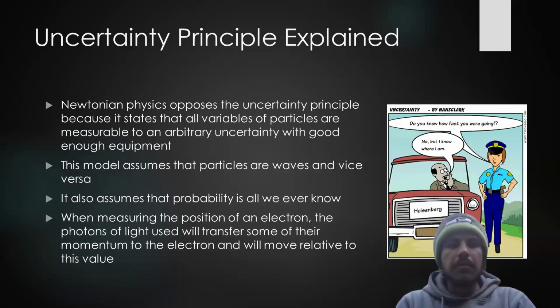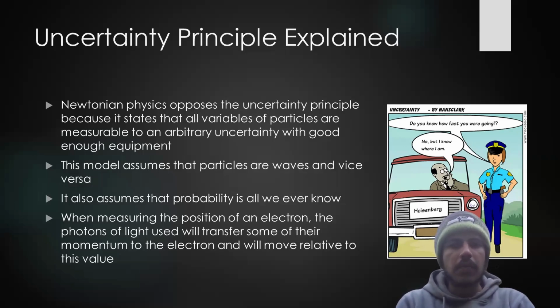Newtonian physics claims that all variables of particles are measurable to an arbitrary uncertainty given good enough equipment, which opposes the uncertainty principle. According to the uncertainty principle, when measuring the position of a particle using light and an electron, for example, the photons of light will transfer a portion of the momentum to the electron, and it will move relative to this value. The principle does not apply to larger objects like a tennis ball or a car, because the transfer of momentum has less of an effect on it due to its larger mass.